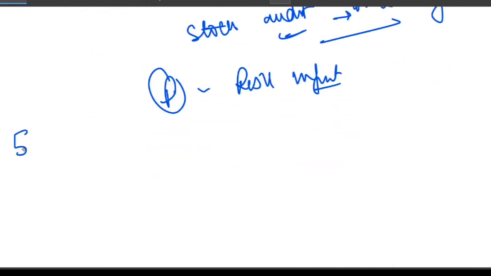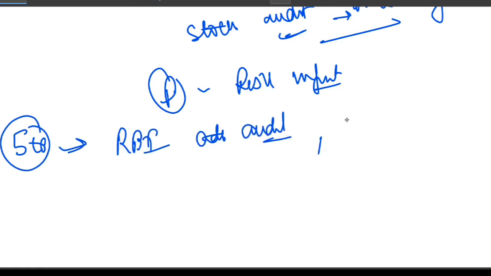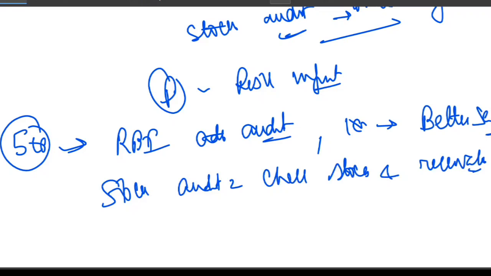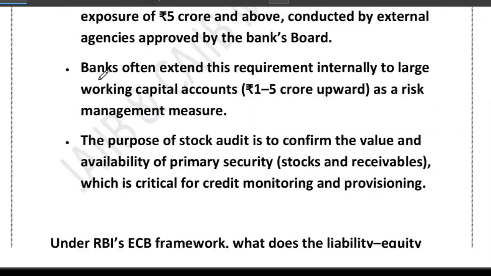If the exposure is 5 crore, RBI says you should do an audit. If it is 1 crore, then the bank says better safe than sorry. And remember, in a stock audit we check the stock and we also check the receivables. So just remember, RBI mandates an annual stock audit for NPAs of 5 crore or more, and banks often extend it to big accounts like 1 to 5 crore for risk management purposes.